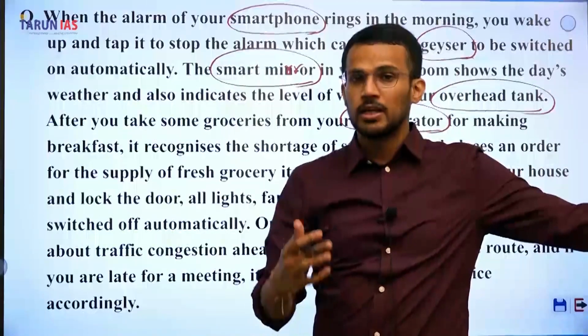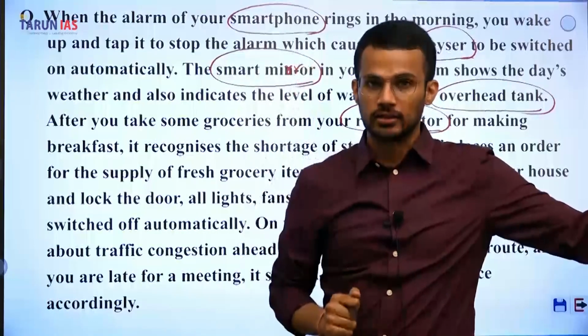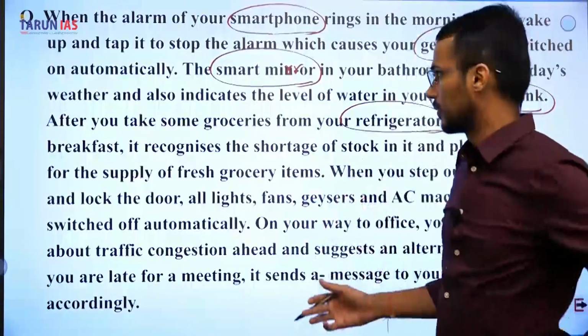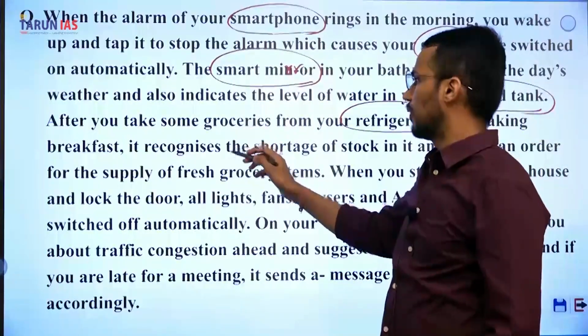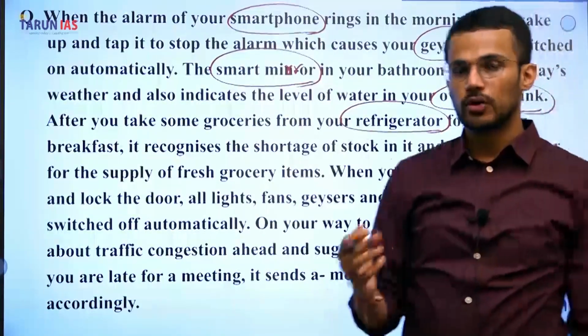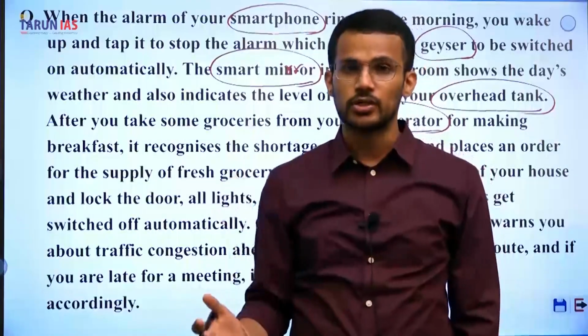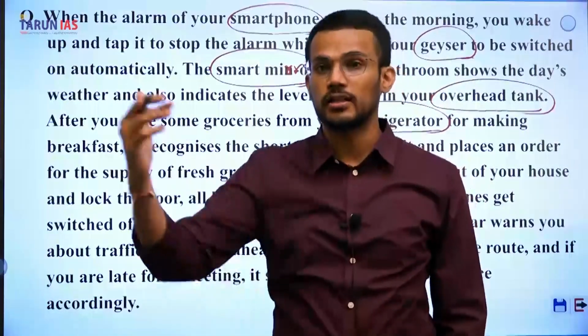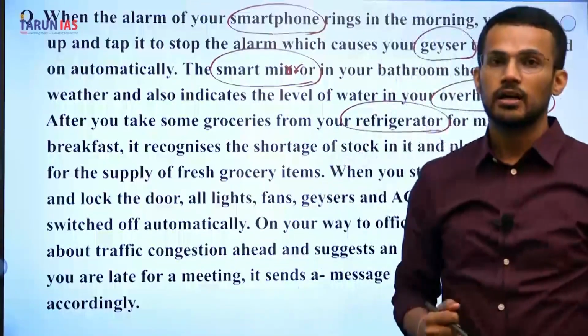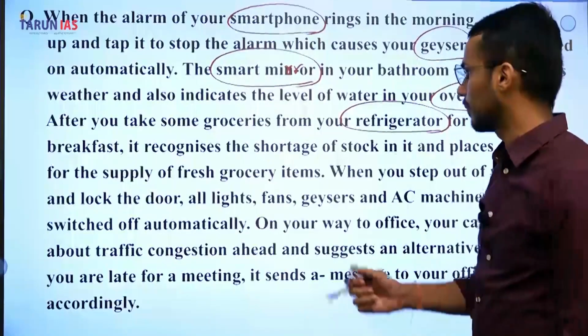At the same time, it also tells you about the level of water in the overhead tank. So it is a smart mirror. After you take some groceries from your refrigerator for making breakfast, it recognizes the shortage of stock in it and places an order for the supply of fresh groceries. The refrigerator senses that the stock of groceries has reduced, and thereby it automatically places an order with the online grocery supplier.